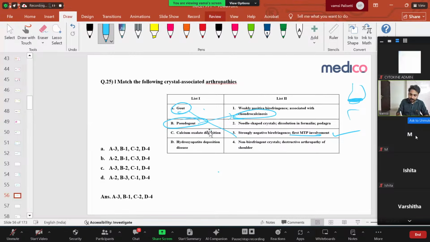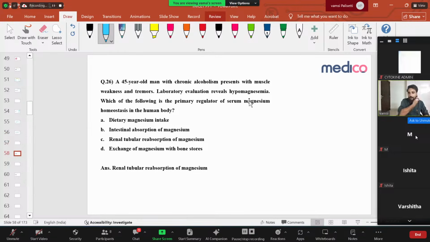Okay. And then these two things are important. Calcium oxalate deposition gives needle-shaped crystals, and hydroxyapatite is associated with the shoulder. There's nothing to explain; you just have to see what is gout and what is pseudogout. The especially important point is that pseudogout is called chondrocalcinosis, which is very, very important. They can ask repeatedly about this. In an X-ray they can also show chondrocalcinosis, and you can identify pseudogout. Right. Next question.